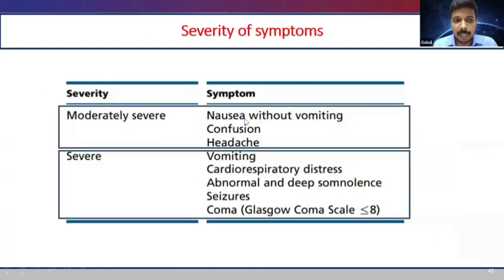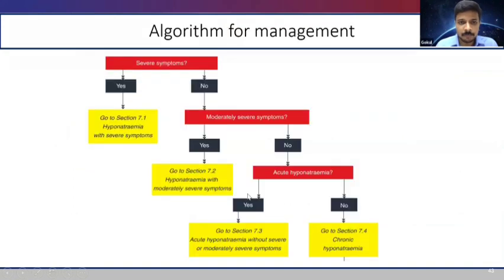So going on to the treatment proper, firstly we assess whether it is severe or not. If severe, how severe? It is moderately severe in cases of nausea without vomiting, confusion, or headache, or very severe in cases of vomiting, cardiorespiratory distress, abnormal and deep somnolence, seizures, and coma. So this is the latest algorithm for management. If there are severe symptoms, then go on to treat hyponatremia with severe symptoms. If there are no severe symptoms, look for moderately severe symptoms. If they are not present, then see whether it is acute hyponatremia. If all these three are ruled out, then we can assume that it is chronic hyponatremia.